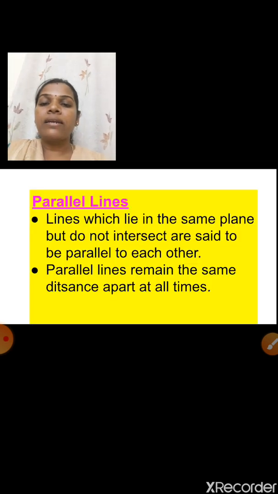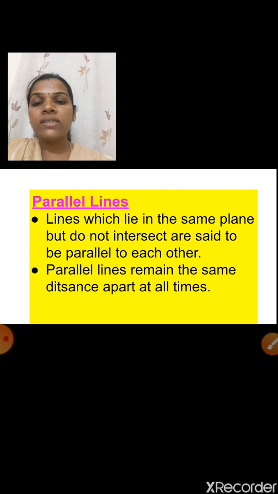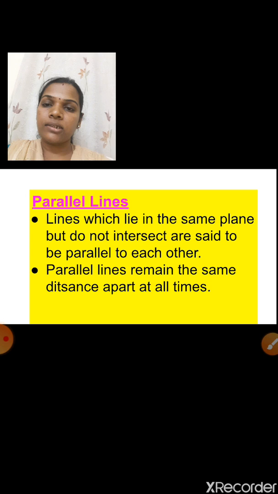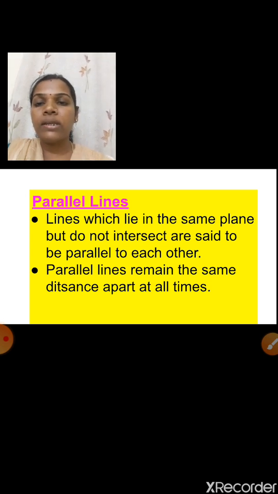What is the meaning of parallel lines? See here, children, the definition I have written on this slide. Lines which lie in the same plane, and you know that a plane is a flat surface, but do not intersect, are said to be parallel to each other. So the lines are there, but they are not intersecting.